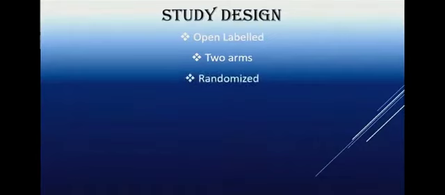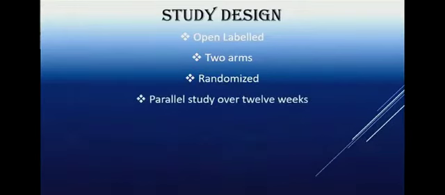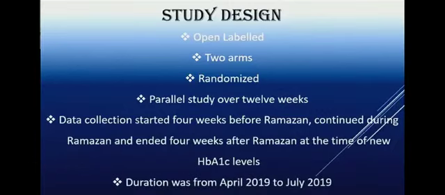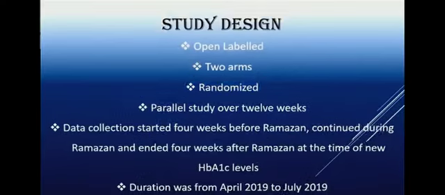The study design of our research project was an open label study. It had 2 arms, one arm involving the dapagliflozin group and the other involving empagliflozin. It was a randomized, parallel study over 12 weeks. Data collection started 4 weeks before Ramzan, continued during Ramzan, and ended 4 weeks after Ramzan at the time of new HbA1c levels. The duration of our study was from April 2019 to July 2019, and June 2019 was the period during which Ramzan occurred last year.